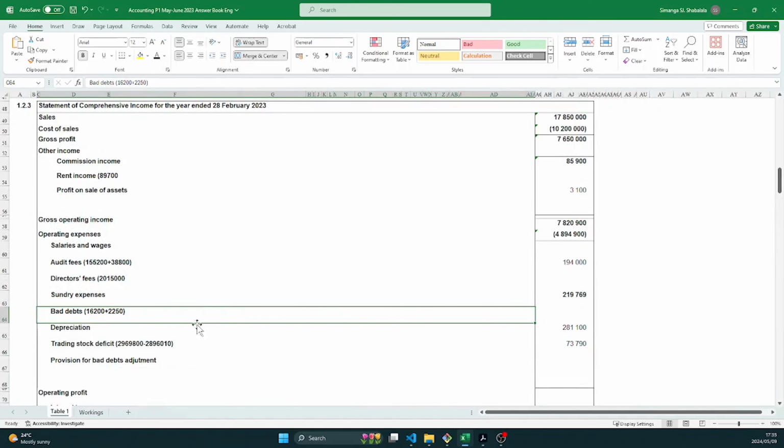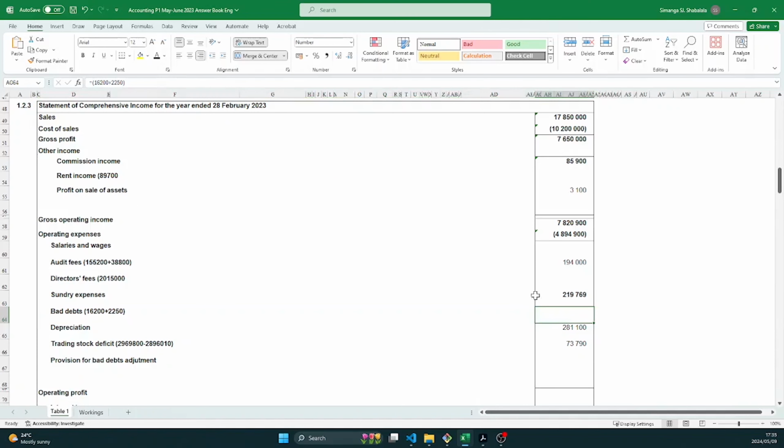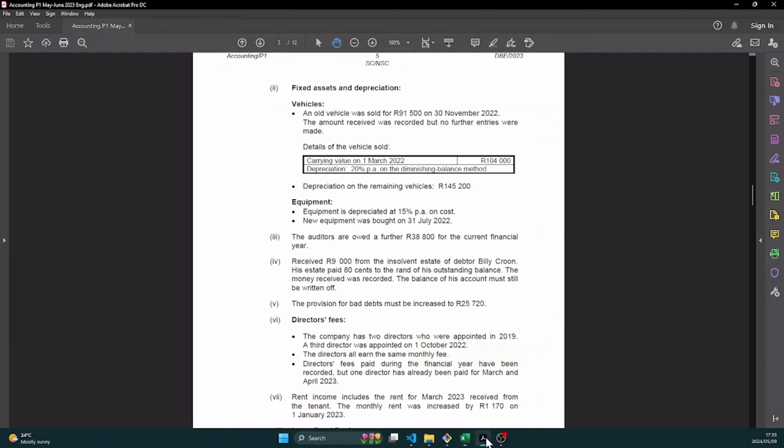Okay, so let's go to our bad debts. We make our adjustment at 2,250, and that's our new bad debts, right? You see how simple it becomes if you just start with your starting amounts in the brackets and you just adjust as you go. All right, so if you are asked to do the statement of financial position, remember you need to deduct that bad debts that we just calculated here, because it is not yet recorded, right?